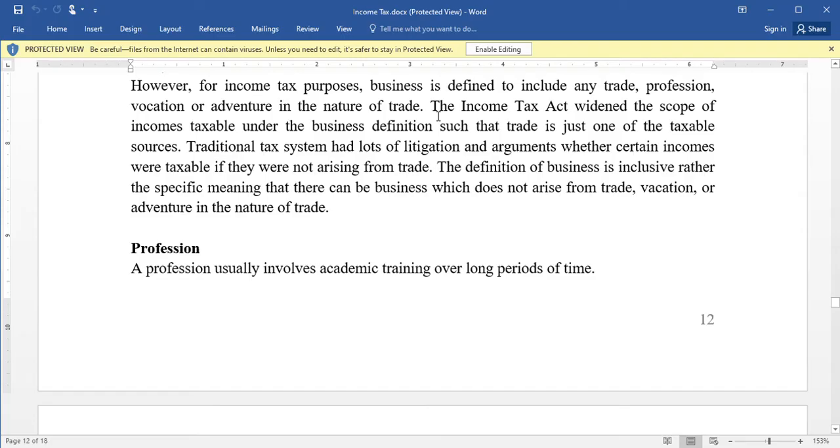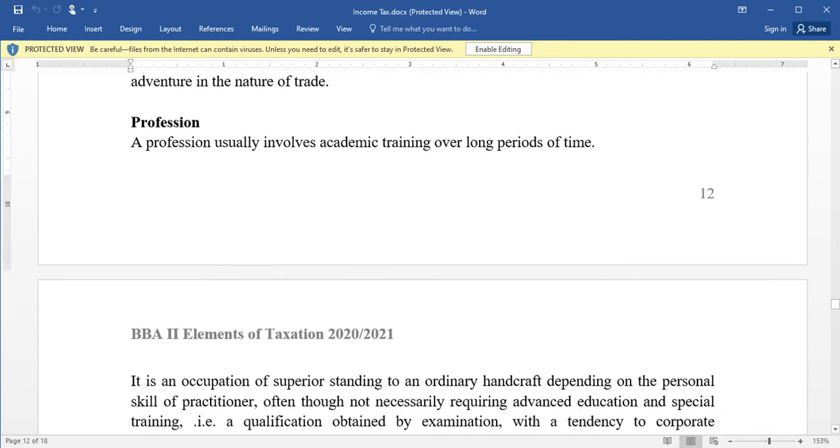It includes trade. Trade, we said, is the buying and selling of goods and services. Then it includes profession. A profession usually involves an academic training over a long period of time. That is what we call a profession.